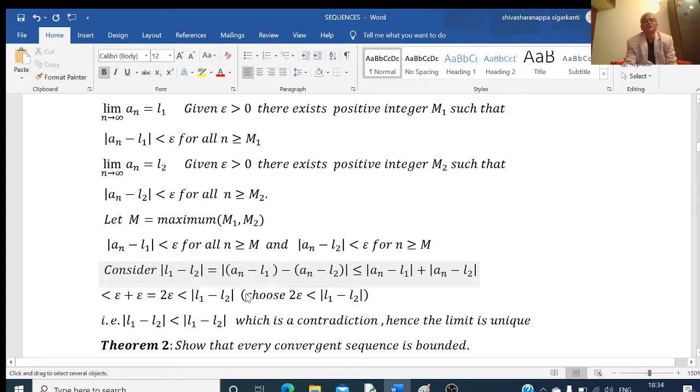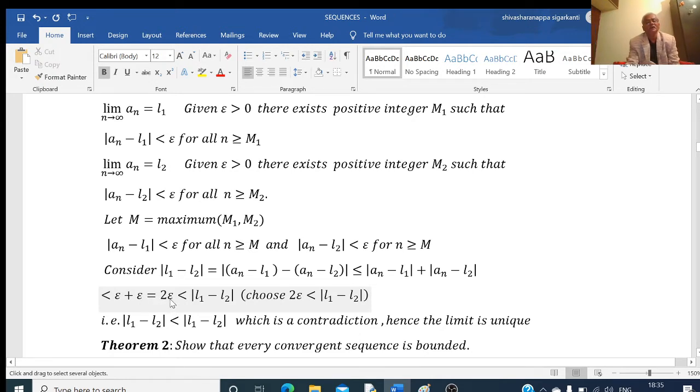Okay. So this mod of two quantities, I can write as less than or equal to mod of this plus mod of this. So that is mod of an minus L1 plus mod of an minus L2. Now what is this mod of an minus L1? It is less than epsilon, plus mod of an minus L2, which is also less than epsilon. So this is equal to 2 epsilon.